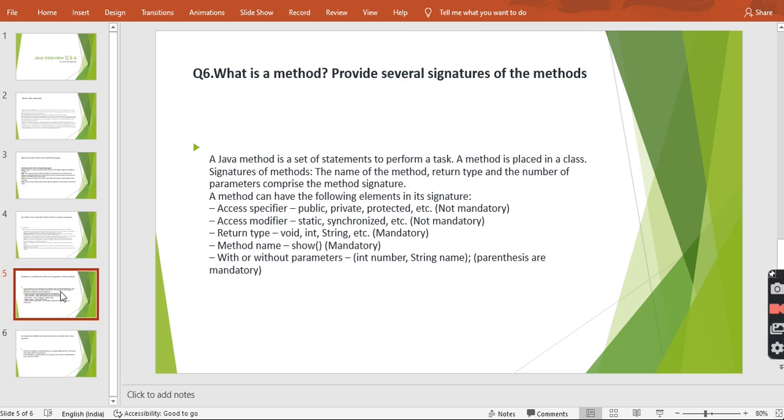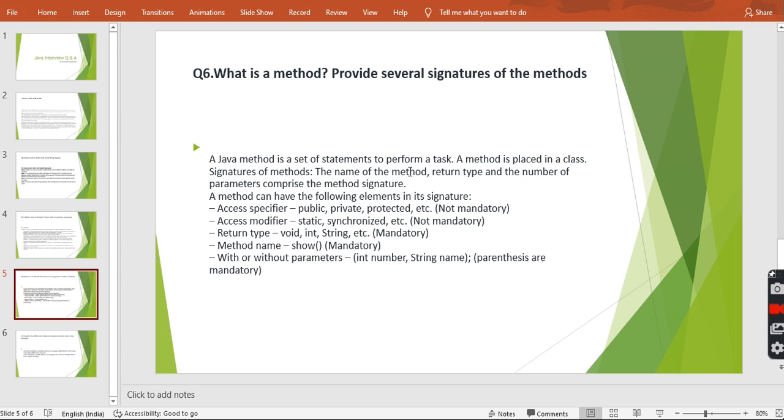Now we'll come to the next question: what is a method, and provide the different signatures of a method. Earlier I said a class contains data members and member functions. A member function is a set of statements to perform a task. Suppose we have an Employee class, and getSalary and getDepartment are two methods. A method returning a double salary, or a method returning the ID of the employee, suppose an integer. These are the return types of the methods.